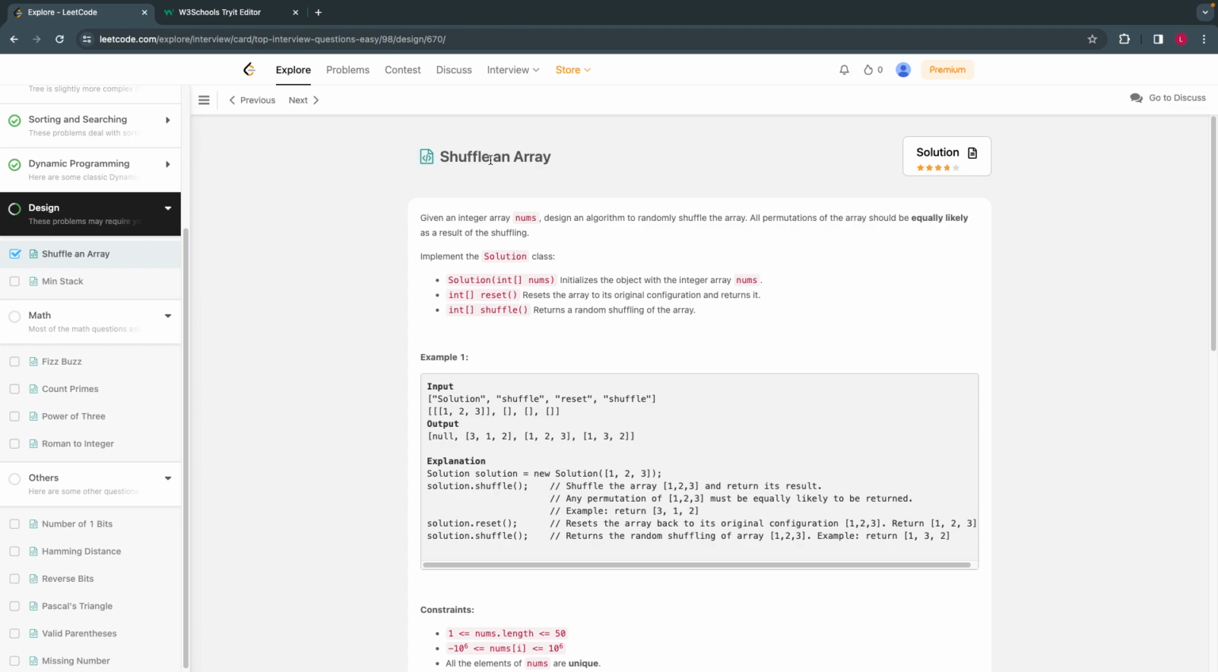Hello everyone, welcome back. Today let's solve the 37th top coding interview question from 48 top coding interview questions curated by Leetcode. We'll solve this problem using Python. This is the shuffle an array problem.